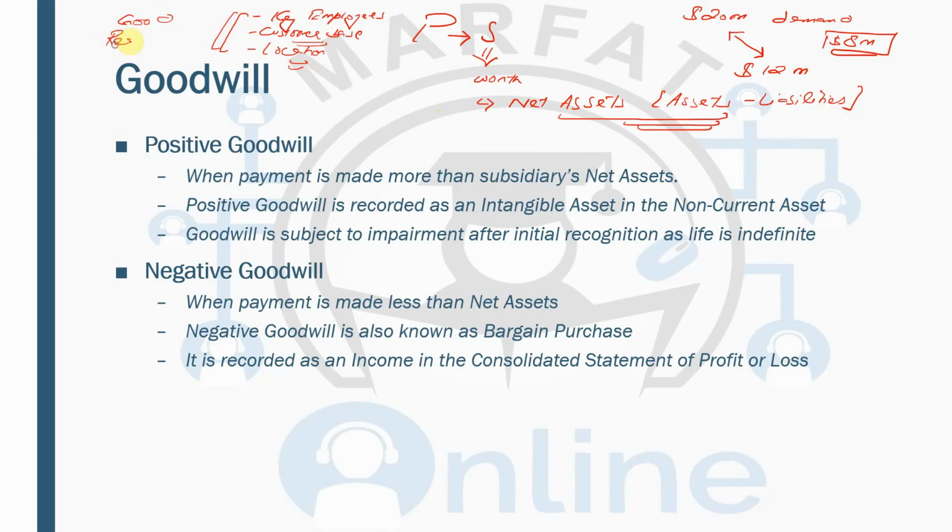The parent company may be willing to pay them more than what their net assets are worth. This is known as the positive goodwill. When payment is made more than the subsidiary's net assets, you will be recording this as an intangible asset, a separate head as goodwill in your non-current assets. And because goodwill has an indefinite life, it cannot be amortized, it should be tested for impairment according to IAS 36.